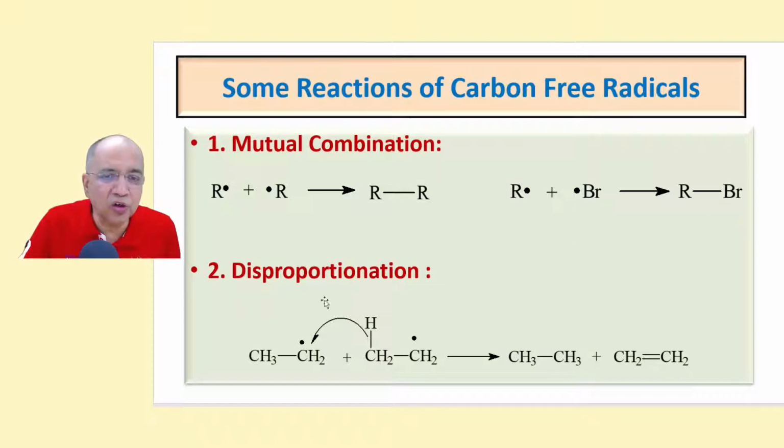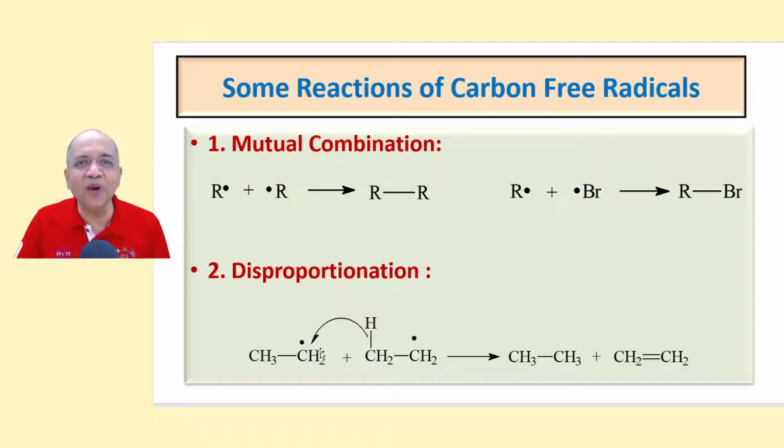It can also undergo disproportionation, where two identical radicals, at least containing two carbon atoms, undergo disproportionation. One H dot comes here and makes it CH3. And this dot, they form a pi bond. So only one arrow mark will serve many purposes.